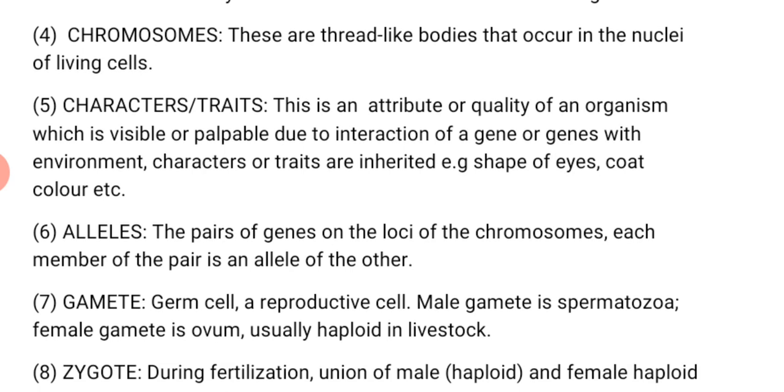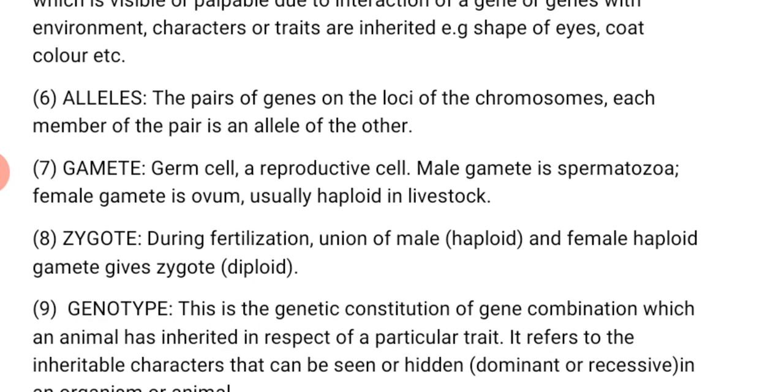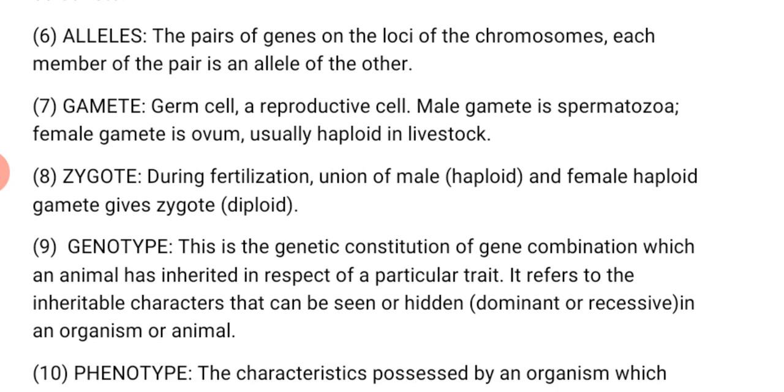Gamete. Gamete is a germ cell. That means the reproductive cell. In man it is spermatozoa. In female, it is the ovum or egg. Zygote. Zygote is formed during fertilization. That means when a male and a female meet, the outcome is the zygote, which is a baby.